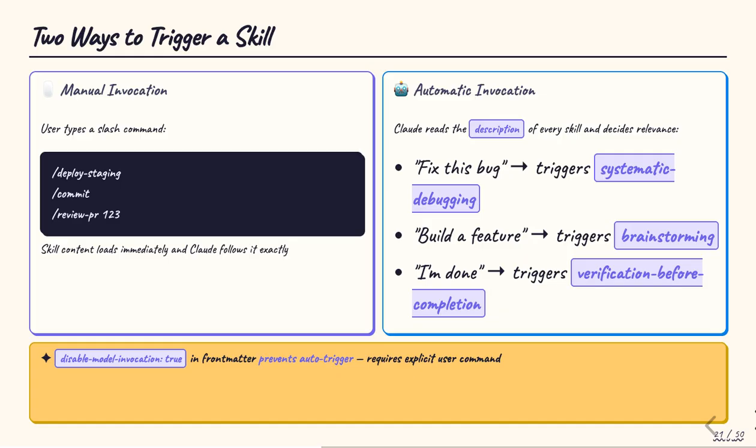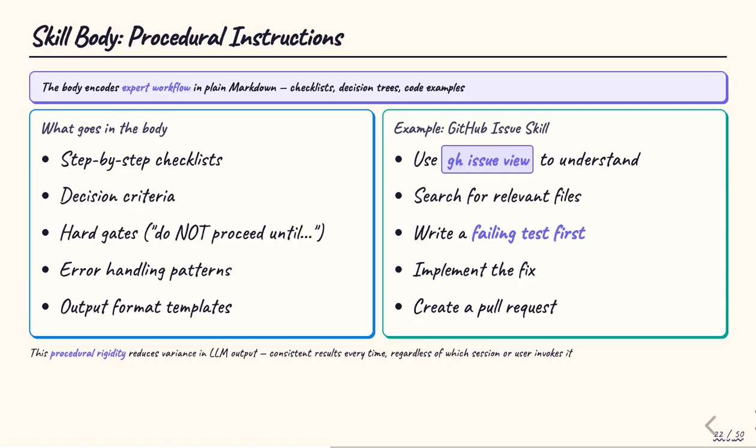Start building a feature, and it might trigger brainstorming. The disable model invocation flag in the front matter gives you explicit control over which skills can auto-trigger and which require a human to invoke. The body of a skill file contains the expert workflow in plain markdown: checklists, decision trees, hard gates, error handling patterns, and output format templates. A well-designed skill body encodes the kind of procedural knowledge that would normally live in a senior engineer's head.